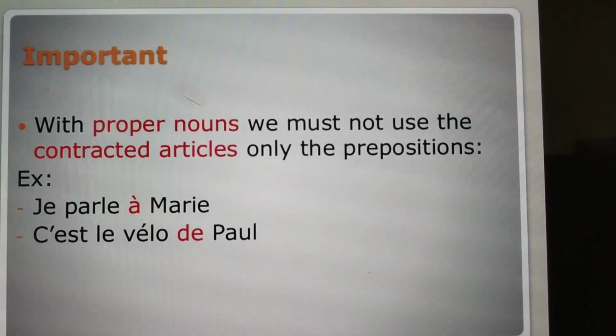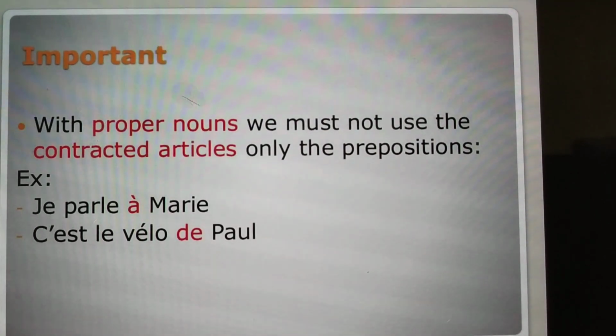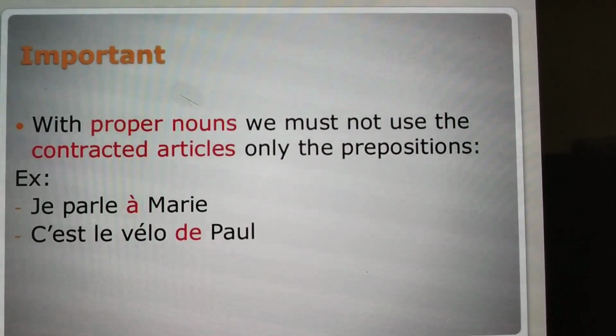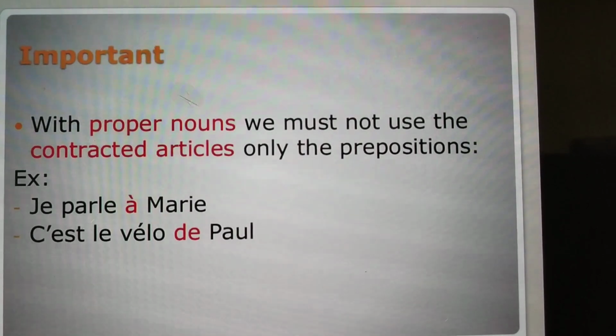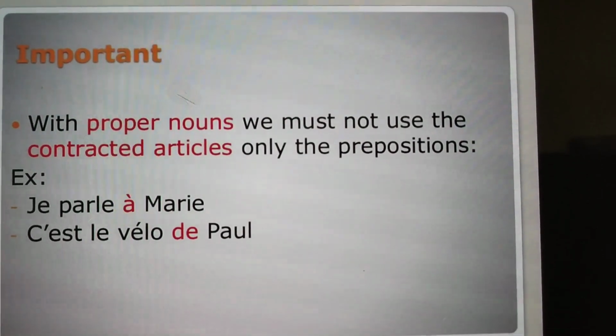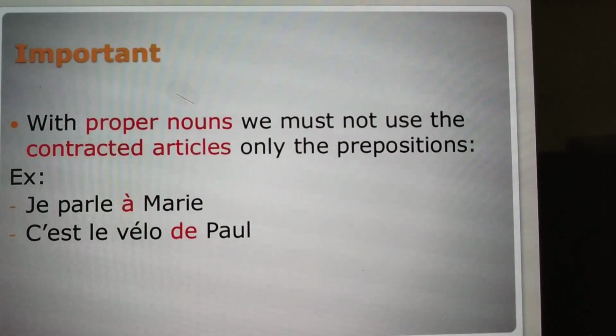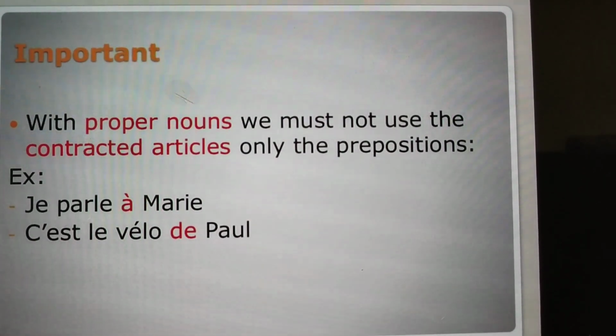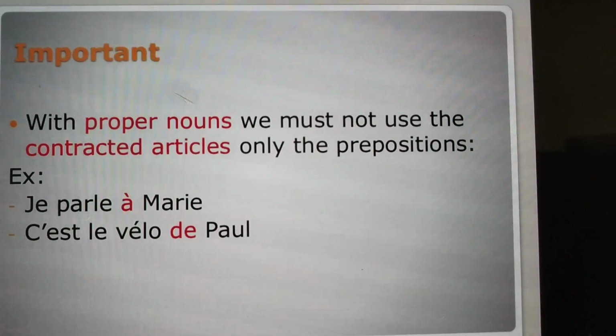In the previous examples we saw that the contracted articles are used with common nouns. Now with a proper noun we must not use the contracted articles, only the prepositions.